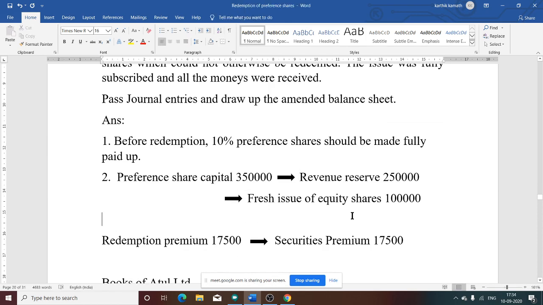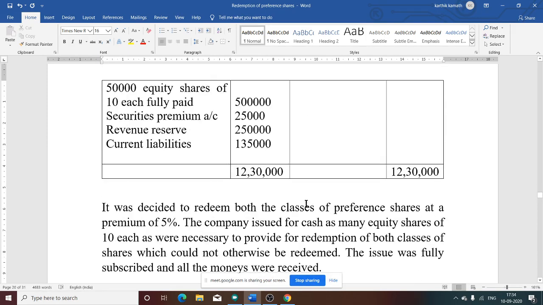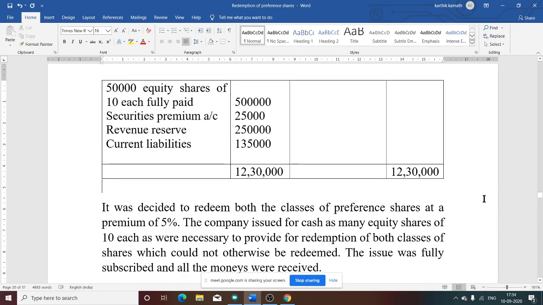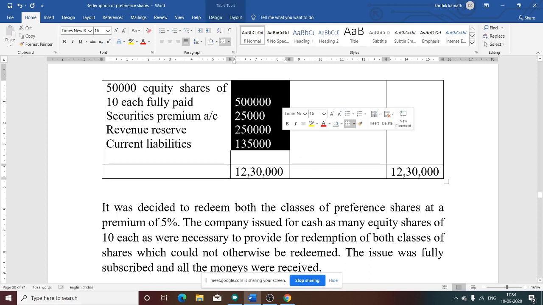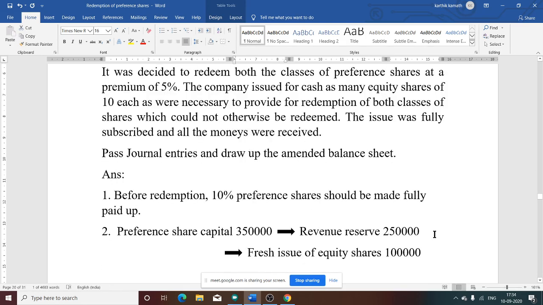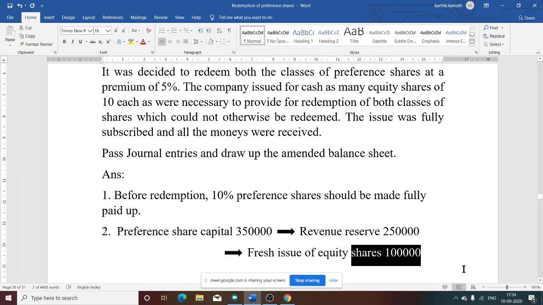So now from where are we utilizing the amount? There is no profit and loss information given in the question, but there is revenue reserve information. So either out of fresh issue or out of profit or out of reserve. Here the fresh issue is to be a minimum number, after using all the balance, as many shares as necessary. So first you need to utilize the revenue reserve balance, which is 2,50,000. You need to utilize the full amount. Still 1 lakh the company needs to pay to the preference shareholders. From where will it take the remaining 1 lakh? That is from a fresh issue of shares, the minimum number. So 2,50,000 plus 1 lakh, that is 3,50,000.